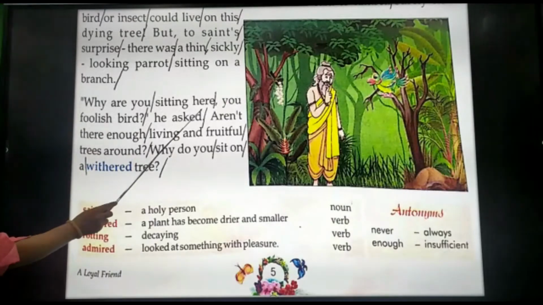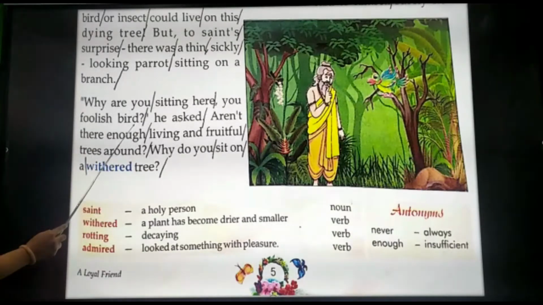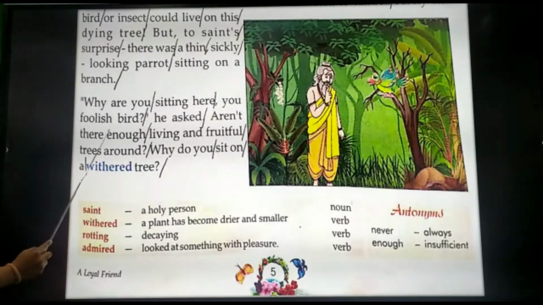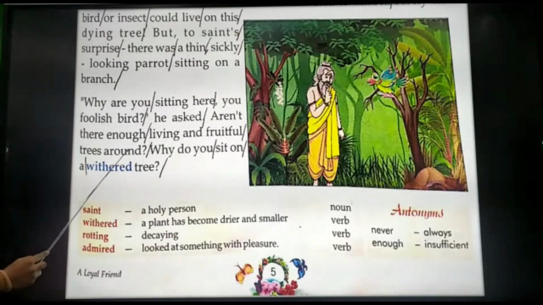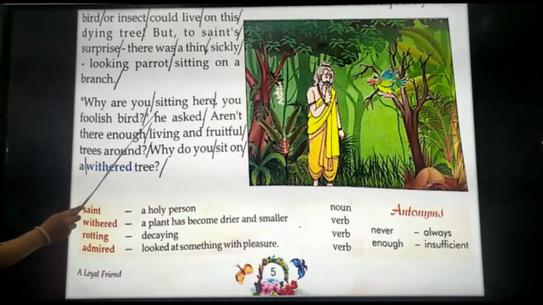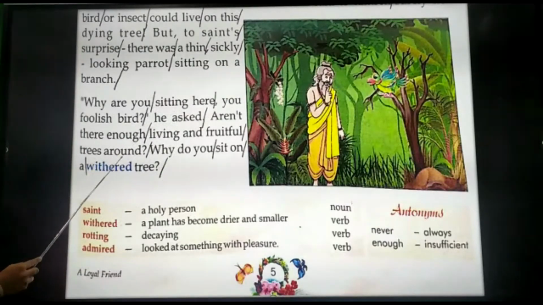Why are you sitting here, you foolish bird? Then the saint asked, why are you sitting on this rotting tree? He asked, aren't there enough living and fruitful trees around? There are so many fruitful trees, but why do you sit on this withered, dying tree?